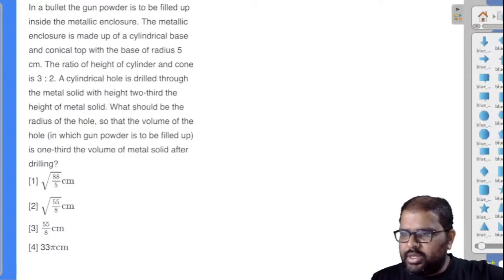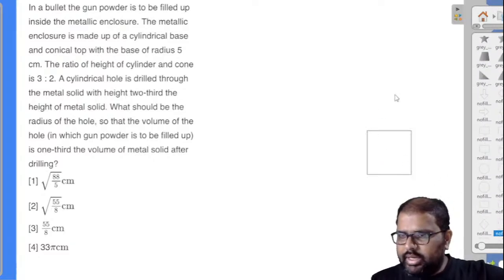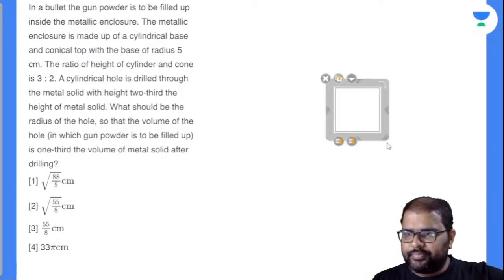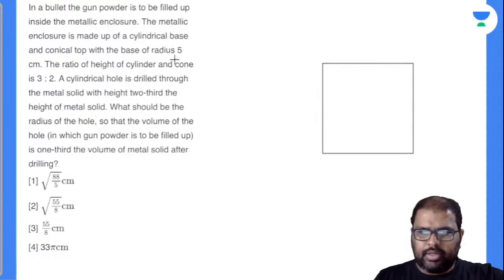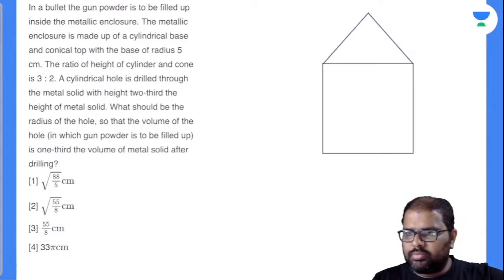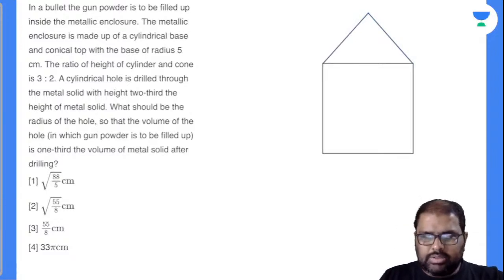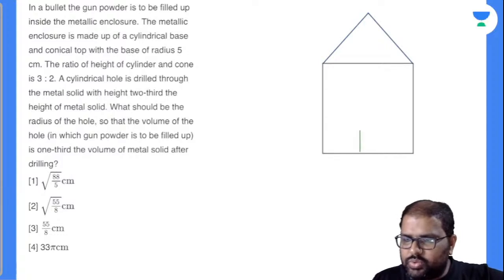So chalo, I'll draw like this. I'll draw a basic shape here. Take down like this. A conical top. Now see here, you have drawn a drill. So I'll take down this point also to be more clear.